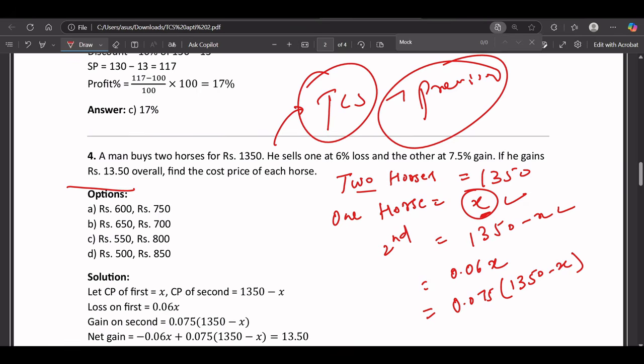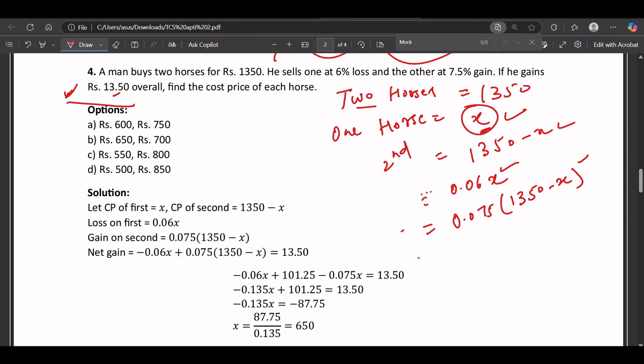If he is gaining 13.5 rupees, that means if we subtract this price from this one, because this is the gain one and this is the loss one, then the answer should be 13.50. So it should be 0.075 times (1350 minus x) minus 0.06x equals 13.50. This should be the situation.